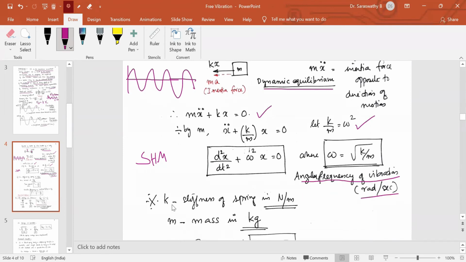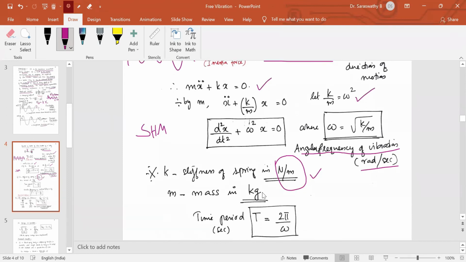And very, very important is that in the question, you will be given stiffness in units other than Newton per meter. So always, first step, convert stiffness to Newton per meter. That is very, very important. Then mass in kilogram. Only then we will get root of k by m. K is in Newton per meter and mass in kilogram, and we will get the answer of frequency in radians per second.